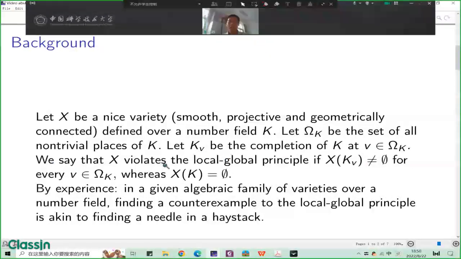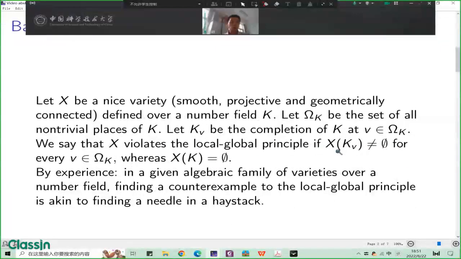We say that X violates the local-global principle if the local points X(K_v) are non-empty for every v, whereas the rational points X(K) are empty. By experience, in a given algebraic family of varieties over a number field, finding a counterexample to the local-global principle is akin to finding a needle in a haystack.